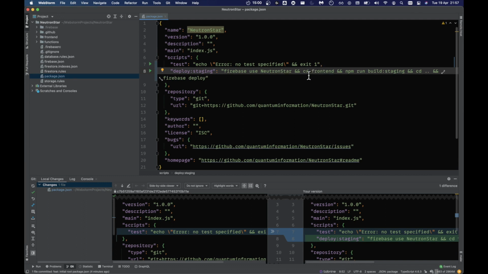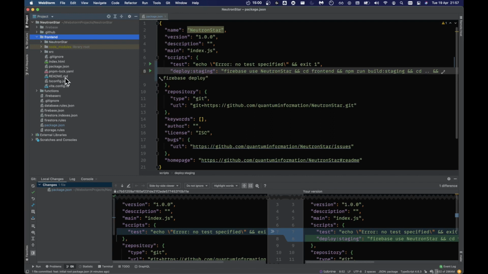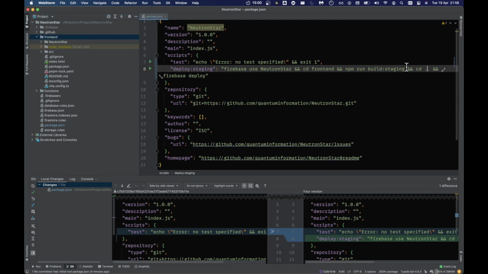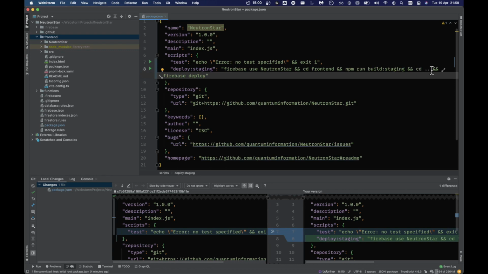So what we do is we CD into the front end, because you want to separate the front end project from all the Firebase stuff, otherwise it's just going to confuse you, because you don't want this folder structure mixed in with all the Firebase folder structure. So when we do the deploy, we want to go into Neutron Star, use Firebase Neutron Star, CD into the front end folder, and just run the build staging, and then go back into the root directory and deploy it from Firebase, right? So I just want to create this build staging script within the front end folder.